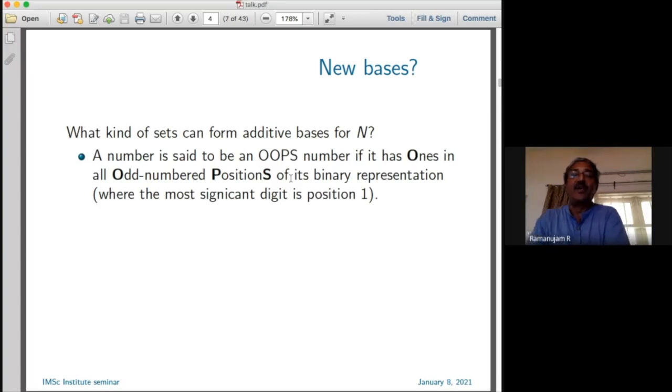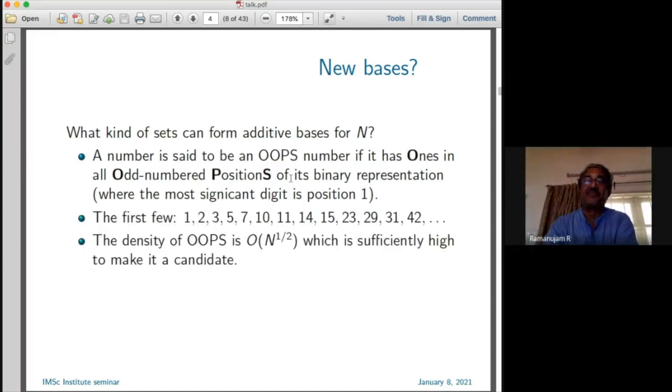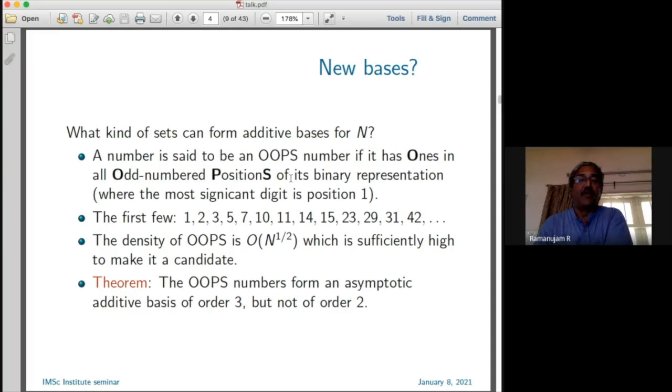It has ones in all odd numbered positions in its binary representation, where the most significant digit is position 1. The first few OOPS numbers are these, and this is exactly what the Java program turns out. The density of OOPS numbers is square root n, which is sufficiently high to make it a candidate. The theorem is that the OOPS numbers form an asymptotic additive basis of order 3, but not of order 2. So every sufficiently large natural number can be represented as the sum of 3 OOPS numbers. There are all kinds of interesting bases of this kind.